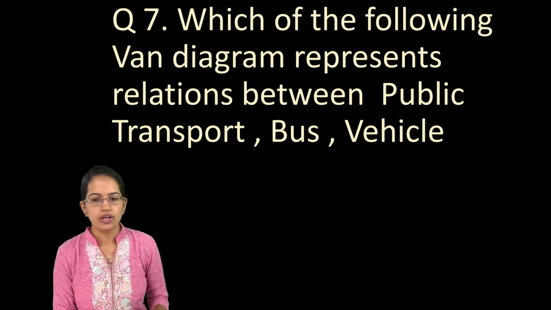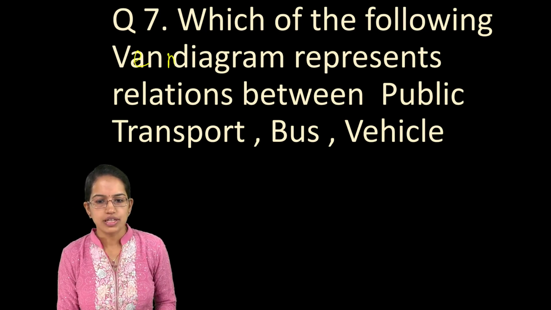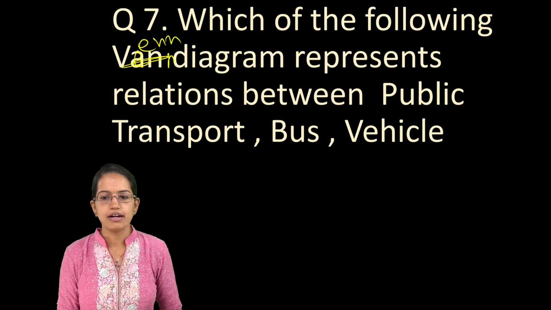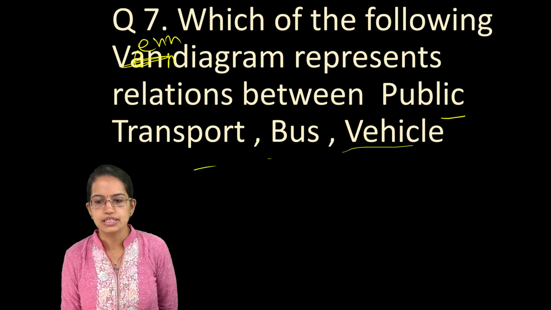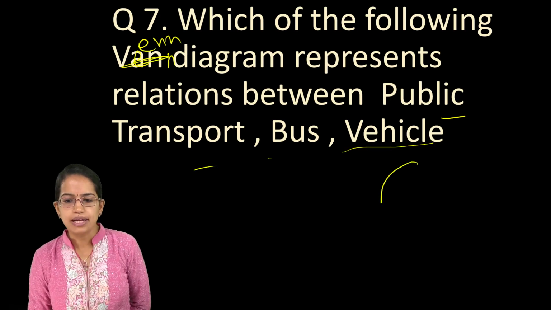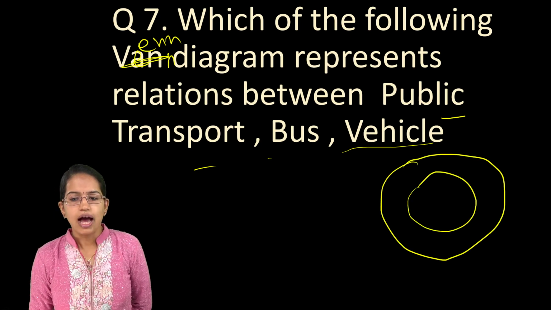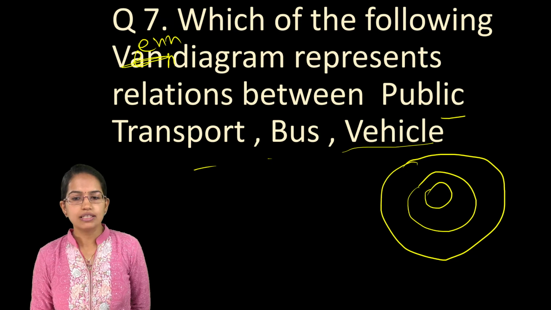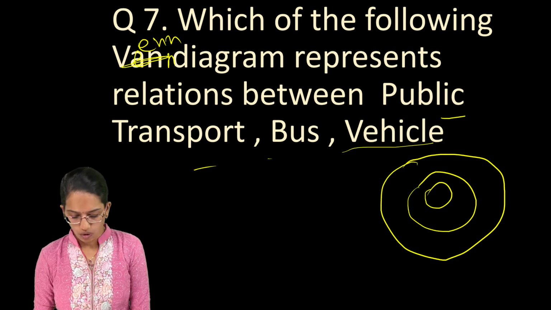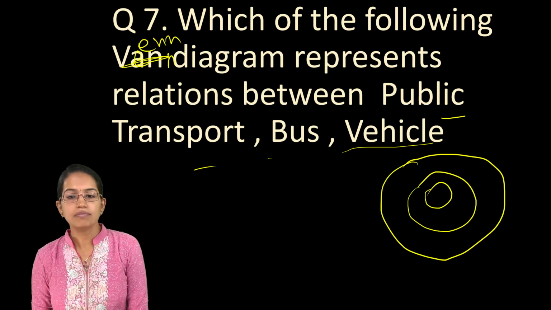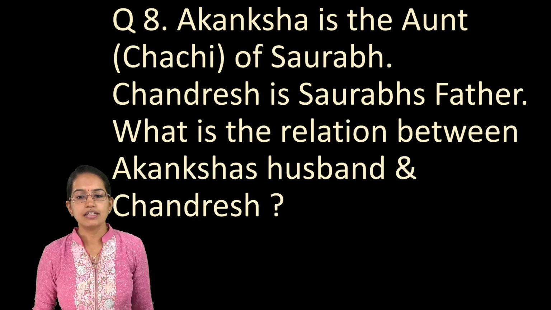Now, which of the following Venn diagrams represents public transport, buses and vehicles? So I can say public transport includes all kinds of vehicles, and within this vehicles, one vehicle is bus. So this would be a representation of the public transport, bus and vehicle as a Venn diagram.